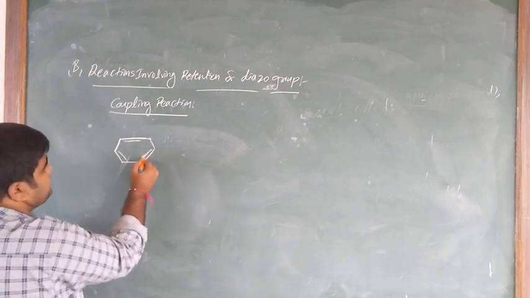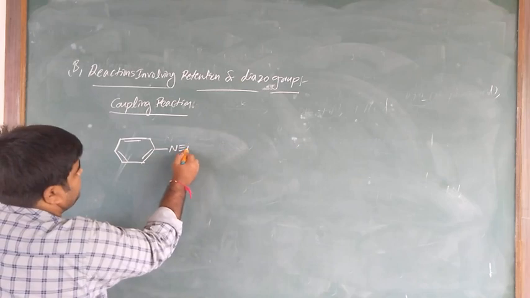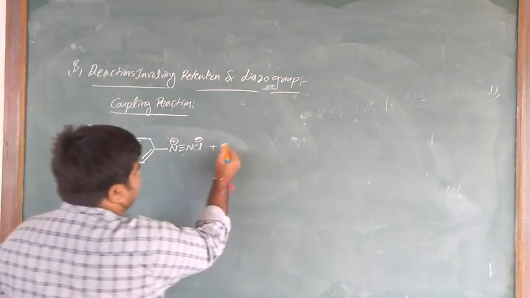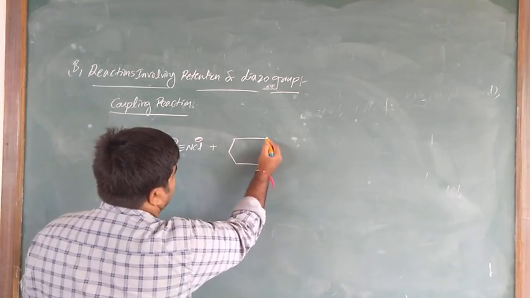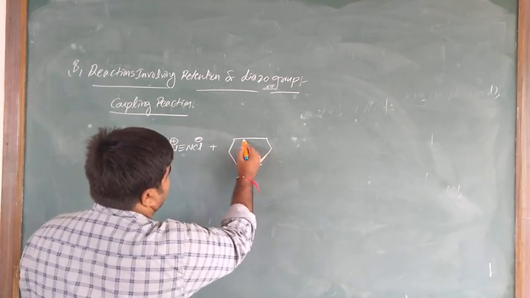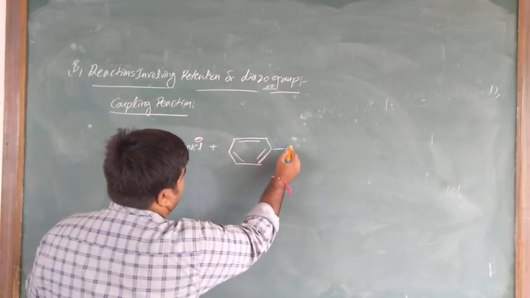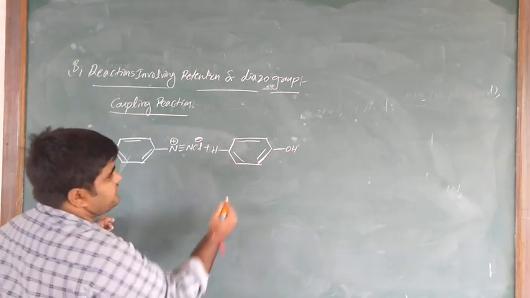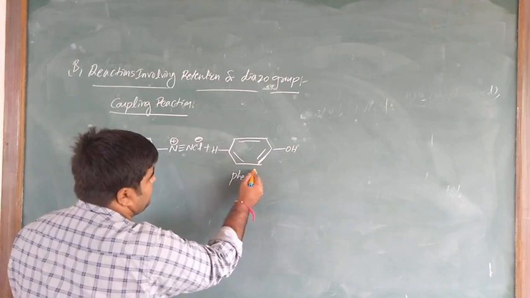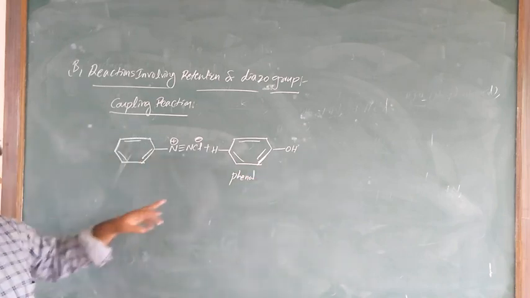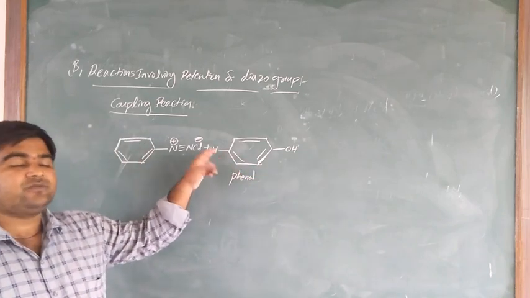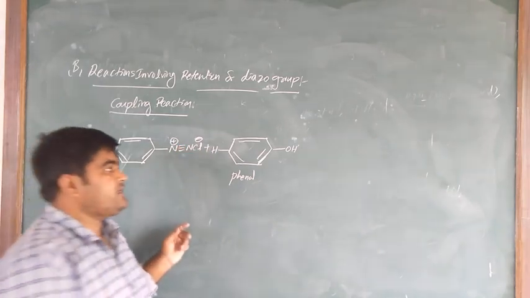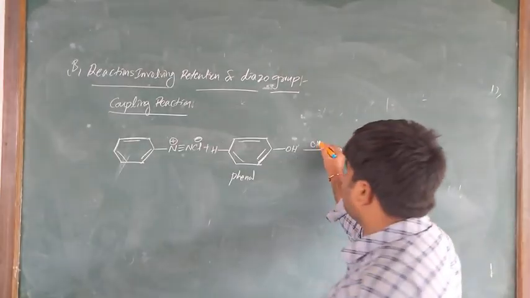So benzene diazonium chloride salt, C6H5N2+ Cl-, treated with phenol. In phenol, the para position is coupled with the diazonium group in the presence of a basic medium.